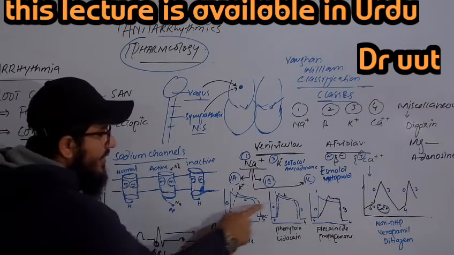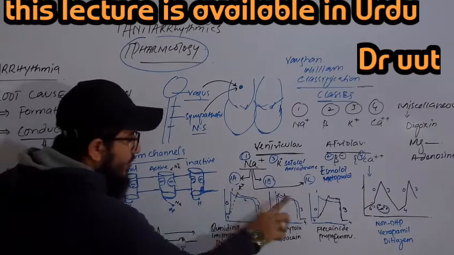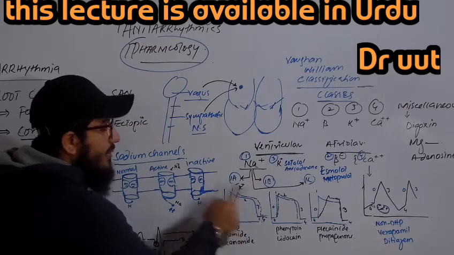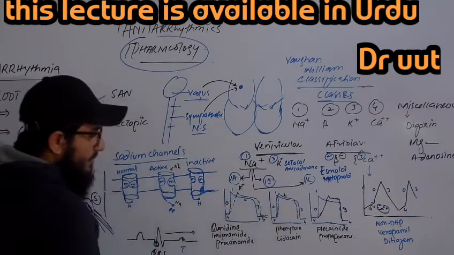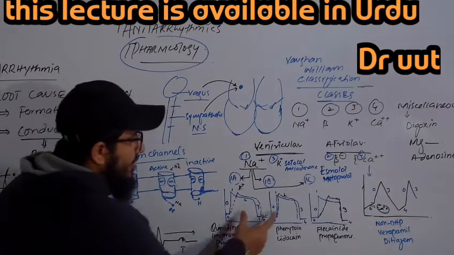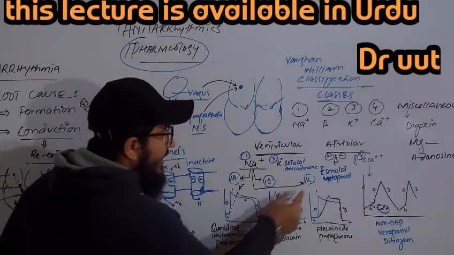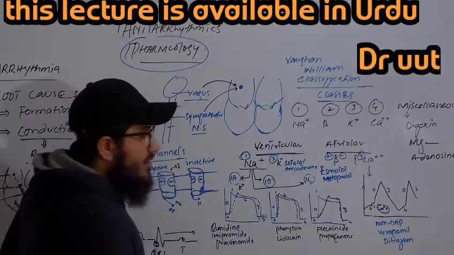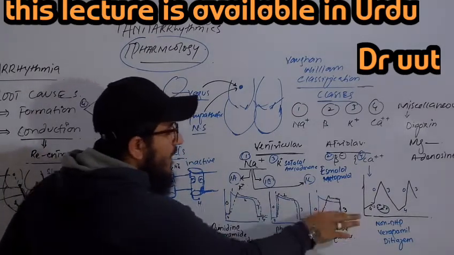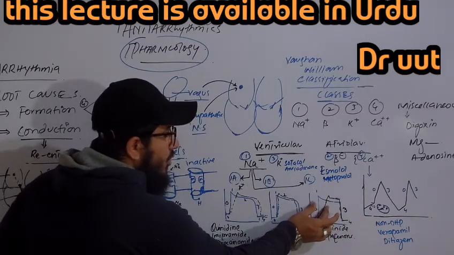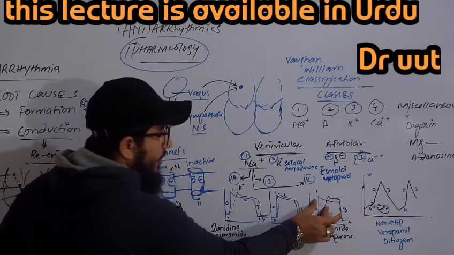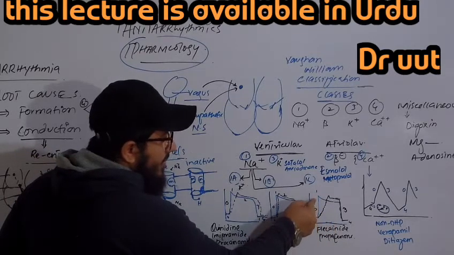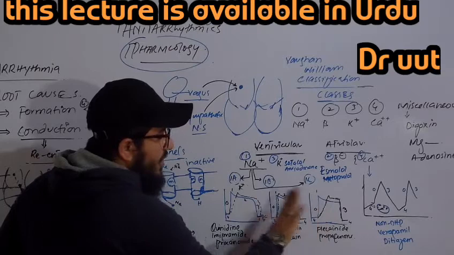Both are prolonging the depolarization, and 1A is also prolonging the repolarization. Like this, both the drugs are helping in the depolarization. Class 1C drugs act on the sodium channels specifically, and they have no action on the potassium channel. So they will prolong the depolarization. You can observe the wave from the normal depolarization wave peak; this slope is very prolonged.